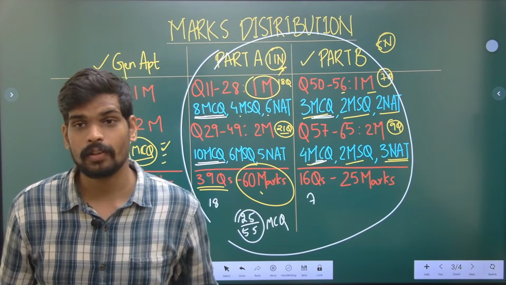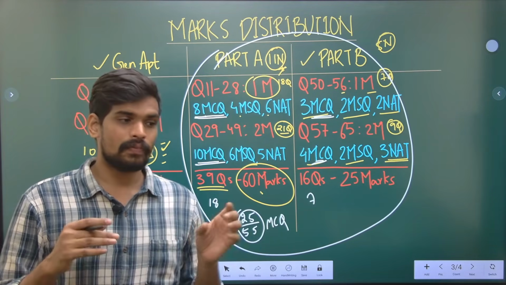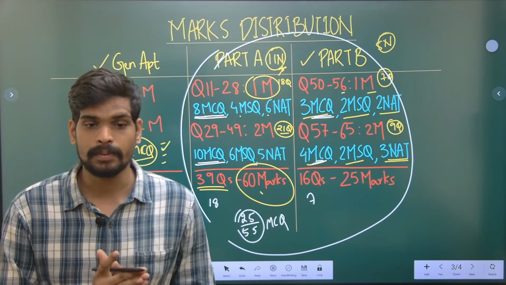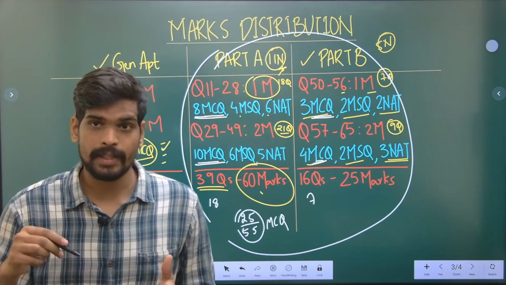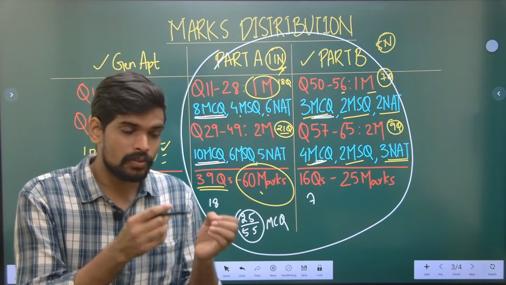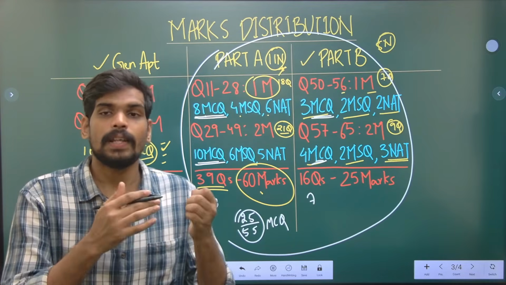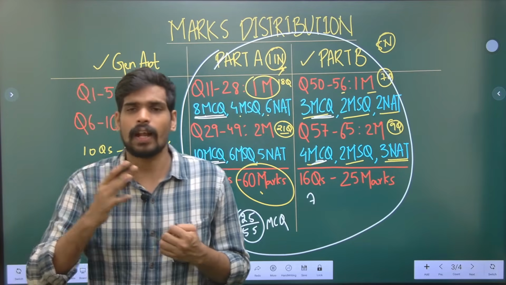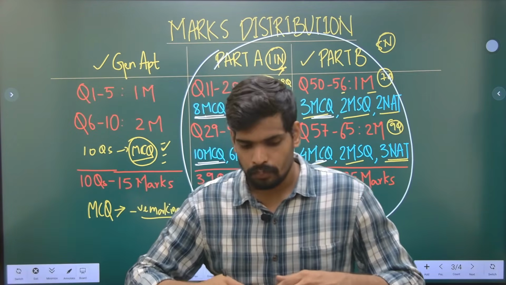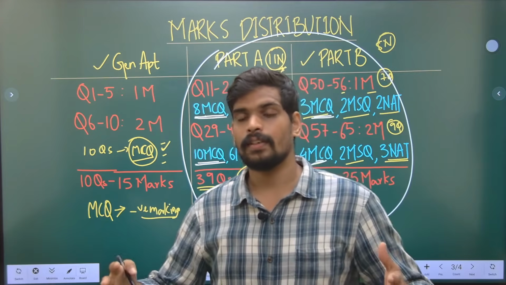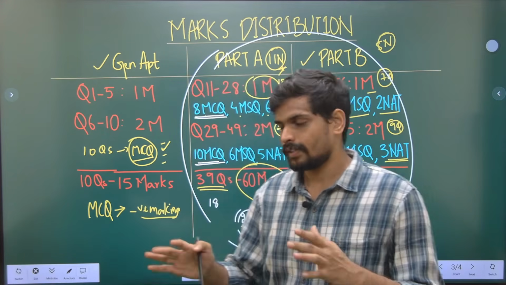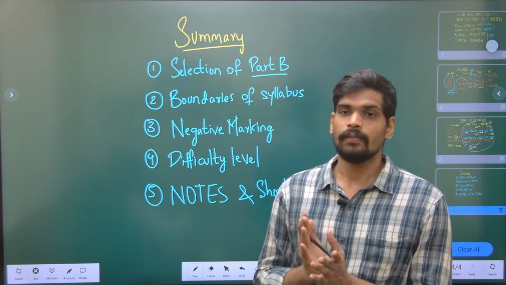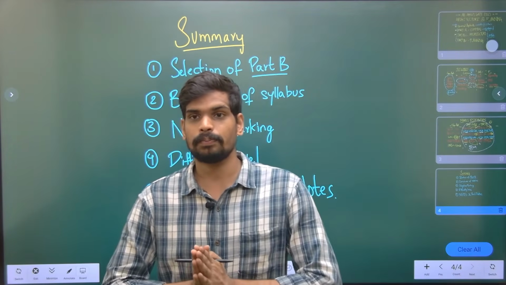So try to read a lot of theory points, so that when you read a lot of information or a lot of sources related to the given syllabus, you will expand your knowledge base, and from that knowledge base, when you look at a question in the question paper, you will have a better ability to take a risk in some questions where there is no negative marking. So considering that, push your limits and try to build the horizon of your knowledge base. So that is something which you need to consider in the course of your preparation. So with that, I'm almost towards the end of this particular video.